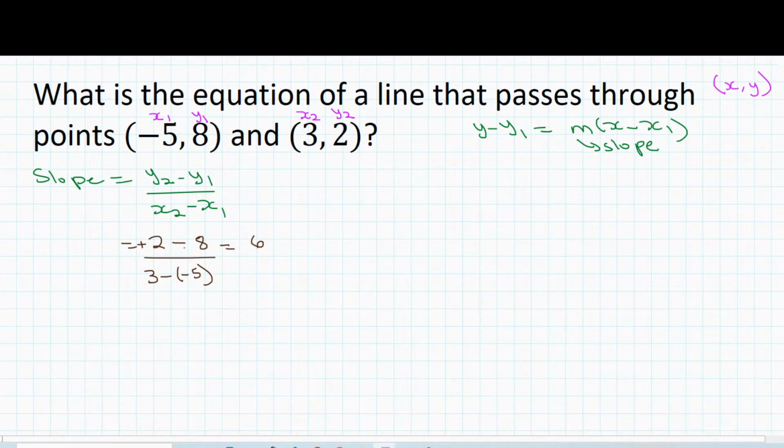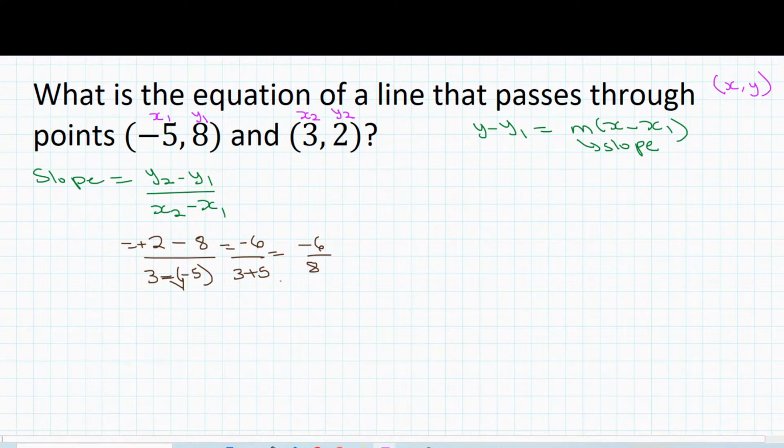And if you look to the left, you have a negative sign. So it's going to be -6 divided by... when you have a negative sign and parentheses and another sign, you simply multiply them together, and that's going to give you a plus here, because negative multiplied by negative is positive. So this is going to be 3 plus 5. So this is going to be -6 divided by 8.